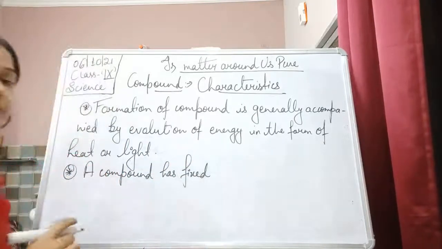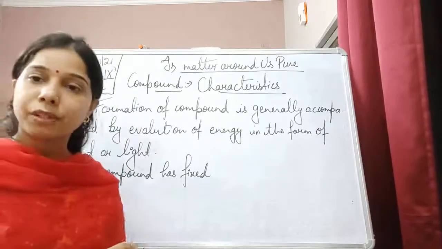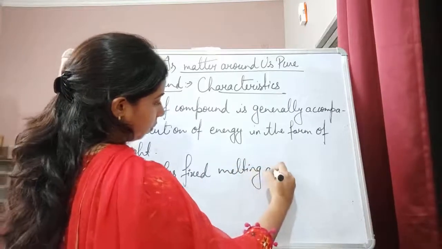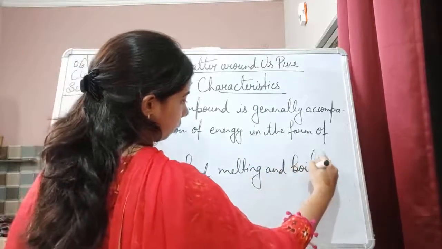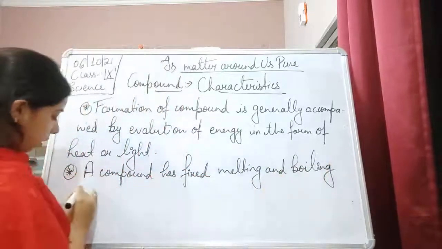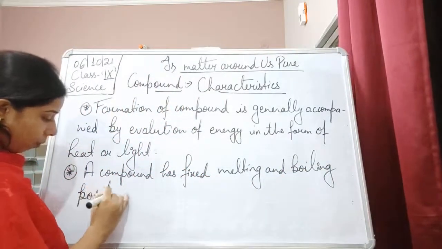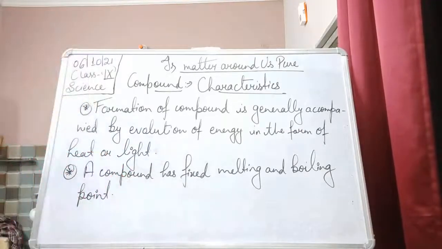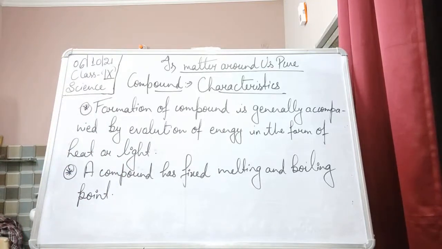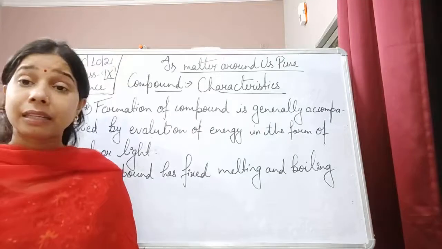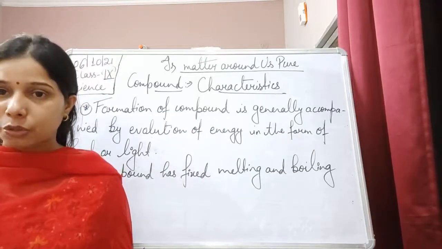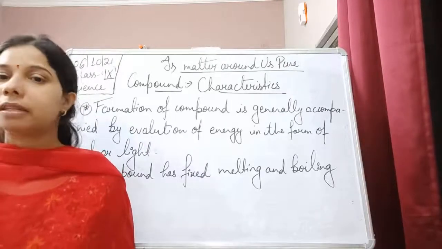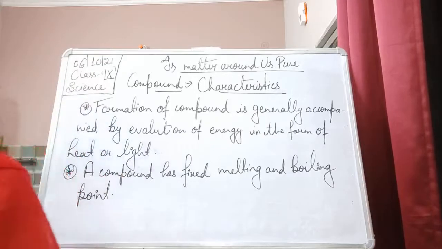A compound has a fixed melting and boiling point. If we talk about iron sulfide, it melts at a definite temperature. So iron sulfide or water or carbon dioxide, anything, students, it has a fixed melting as well as a fixed boiling point.